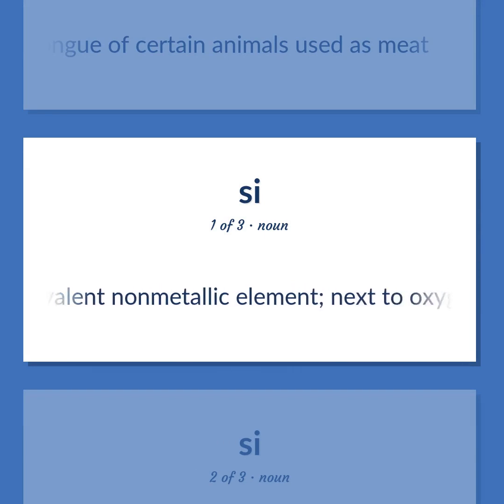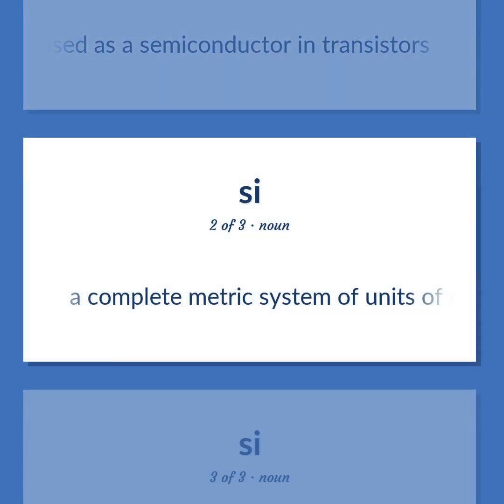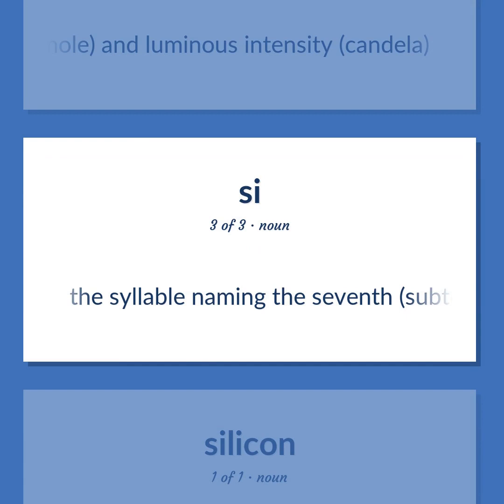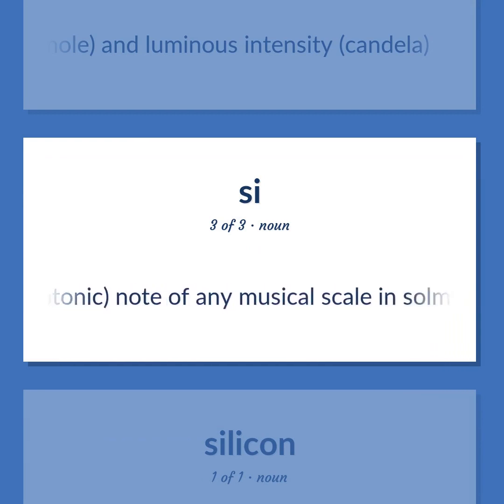A tetravalent nonmetallic element. Next to oxygen, it is the most abundant element in the Earth's crust. Occurs in clay and feldspar and granite and quartz and sand. Used as a semiconductor in transistors. A complete metric system of units of measurement for scientists. Fundamental quantities are length, meter, and mass, kilogram, and time, second, and electric current, ampere, and temperature, Kelvin, and amount of matter, mole, and luminous intensity, candela. The syllable naming the seventh, subtonic, note of any musical scale and psalmization.